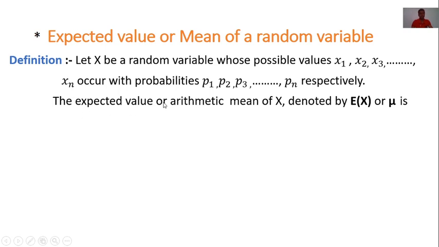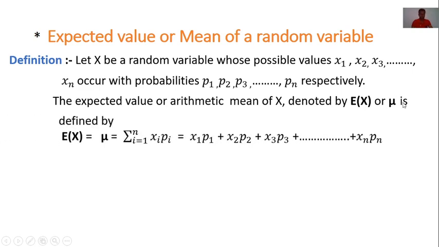The expected value or arithmetic mean of x is denoted by E of x, which means expected value of x, or mu as a sense of mean, and is defined by E of x is equal to summation of xi into pi. Here xi is variables and pi is their corresponding probabilities, which is equal to x1 into p1 plus x2 into p2 plus x3 into p3 plus up to xn into pn.